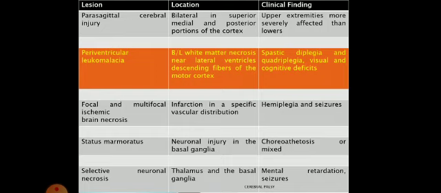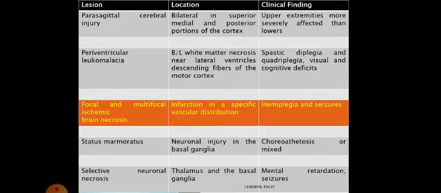Okay, clinical findings associated with PVL, that is periventricular leukomalacia, are spastic diplegia, quadriplegia, and visual and cognitive deficits. Third is focal and multifocal ischemic brain necrosis. Clear? That will mostly be associated with clinical findings of hemiplegia and seizures.